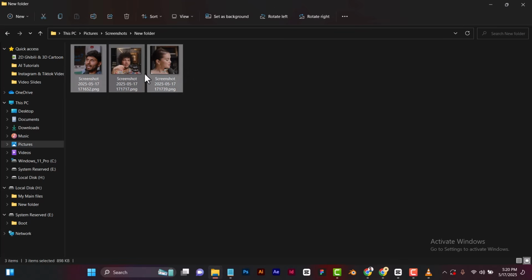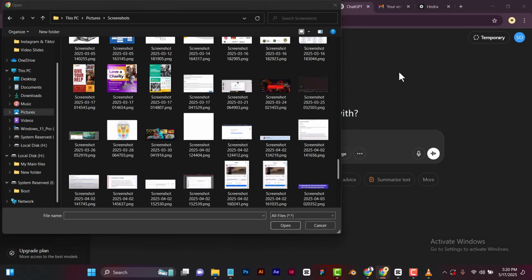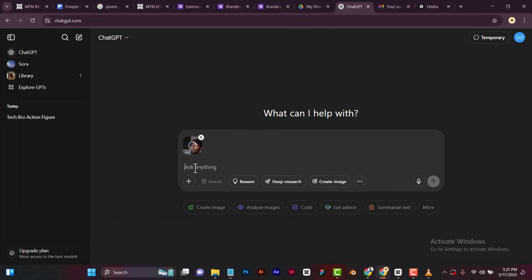So all we just need to do is to take each of these pictures, put them on ChatGPT and ask ChatGPT to give us a baby version of these pictures. So we'll first start with that of Jay Shetty. So let's go to ChatGPT and then we'll put Jay Shetty's picture. So we have Jay Shetty's picture here.